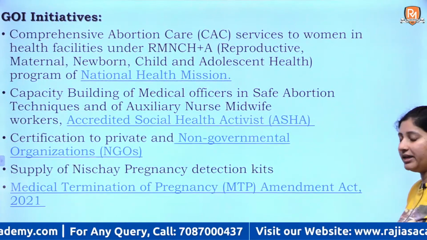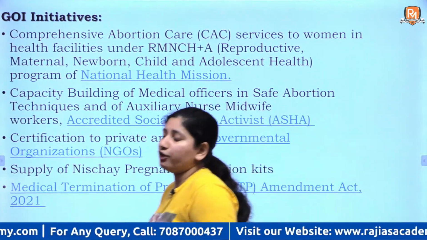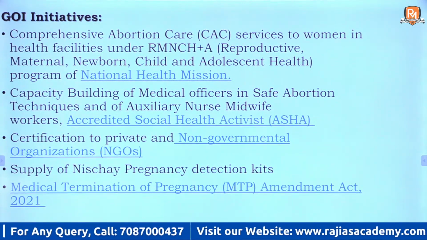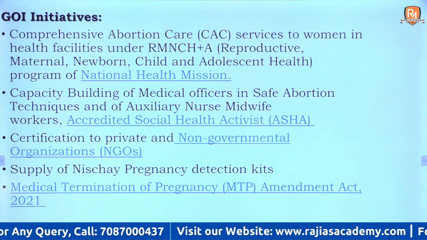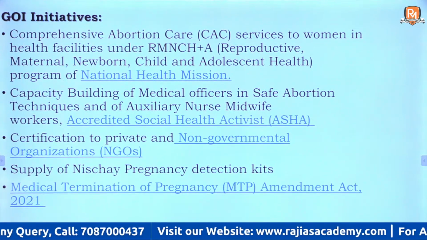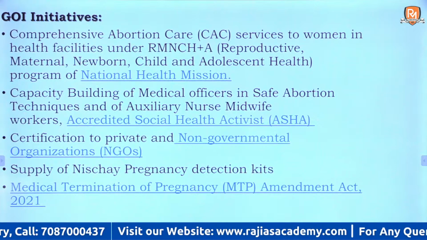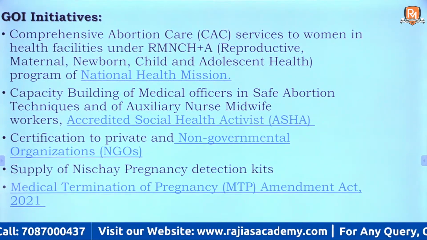Then these have been government initiatives. Government of India has taken these initiatives. You can go through them. First one is through National Health Mission. Then ASHA workers have been involved. Then we have given certification to governmental and non-governmental organizations.